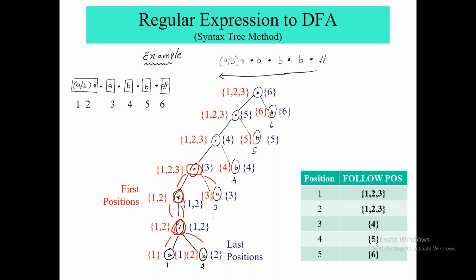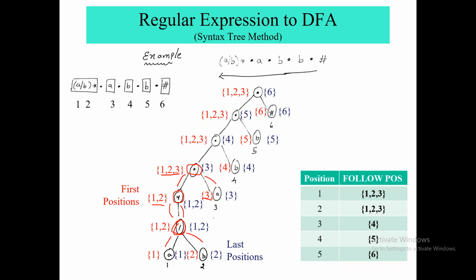Is it a nullable node? Yes, it is. Nullable node means star node, which can go empty. So if it has a nullable node, then the first position of concatenation would combine both children. So the first position would be 1, 2 and 3. Here we write 1, 2, 3.